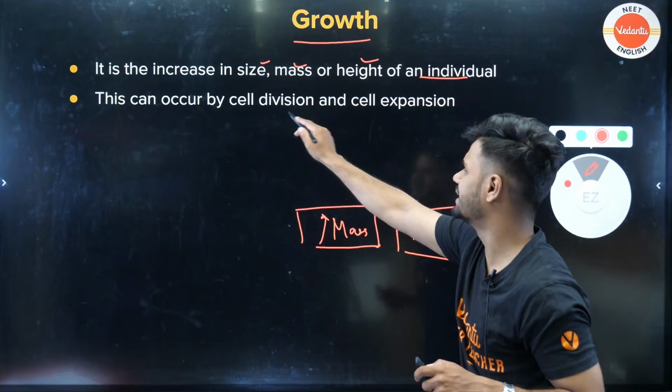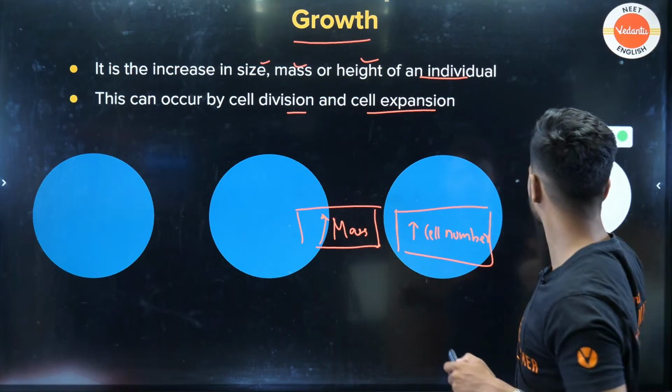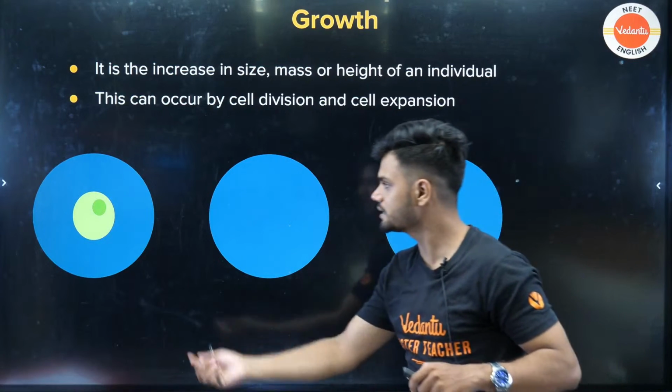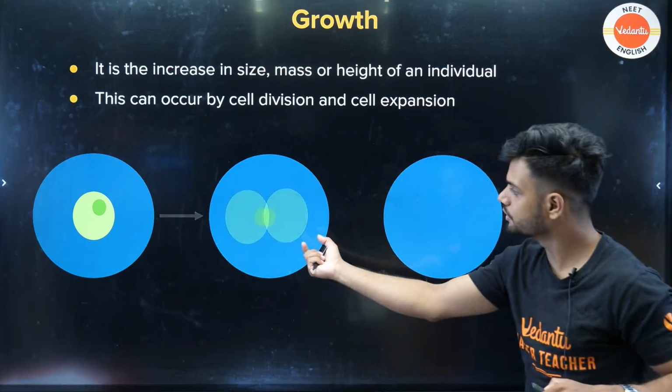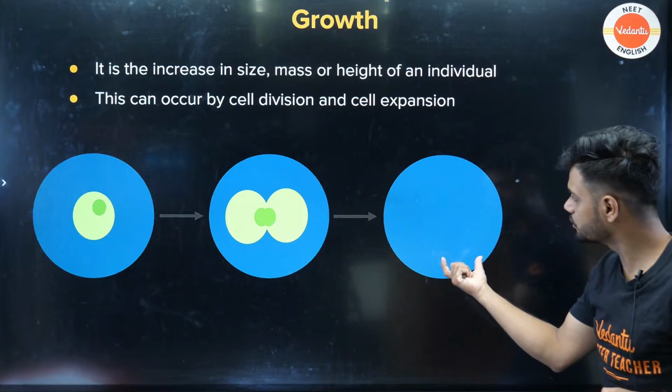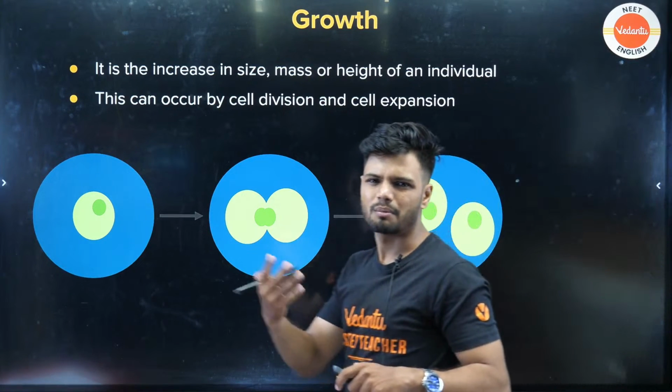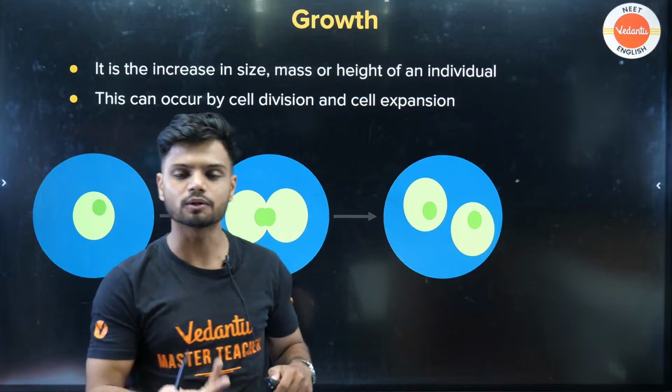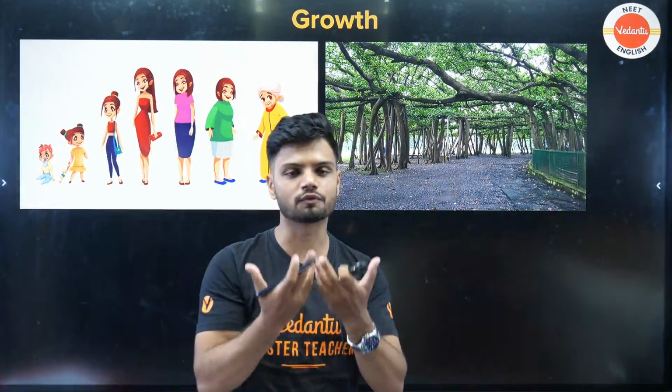It occurs by cell division and cell expansion. Okay, cell division or cell expansion. That is, one cell is there, it is dividing into 2 cells. It is again further dividing into 4 cells. That is basic mitosis happening. Yes, basic mitosis, which can help in growth of an organism.